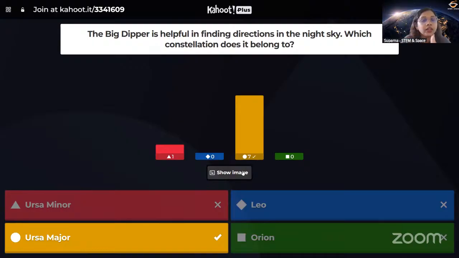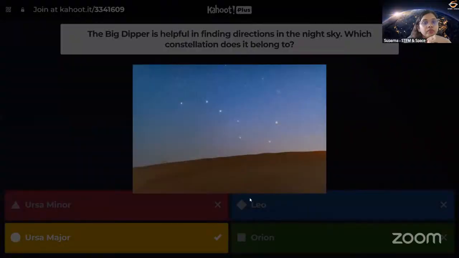And in India, we call it Saptarshi. It's a group of 7 stars. Saptarshi means 7 sages. Okay, in India, we call it Saptarshi, but usually, all around the world, we call it Big Dipper. It looks like a spoon. Okay, if you connect all these dots, it looks like a spoon.